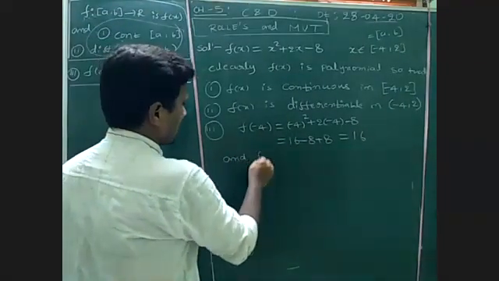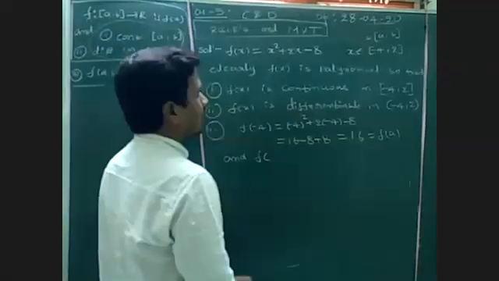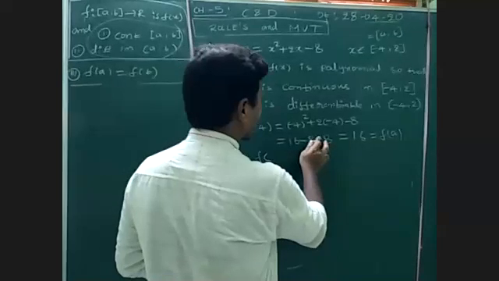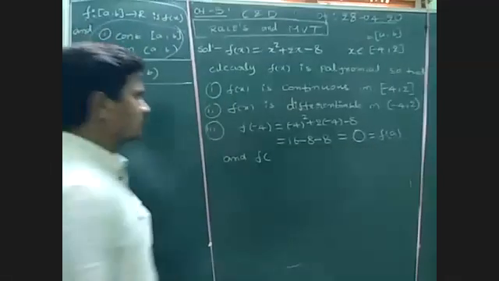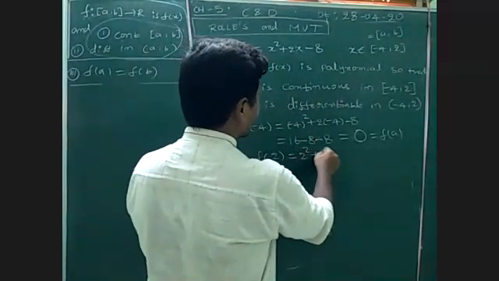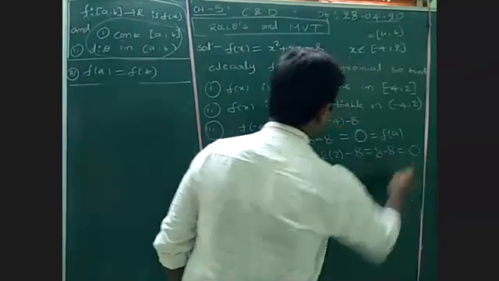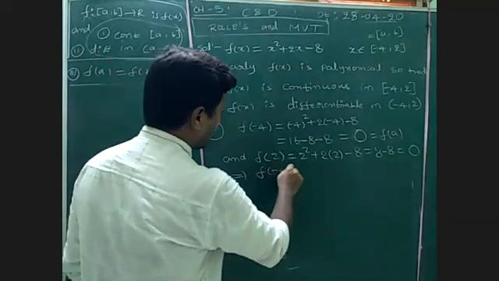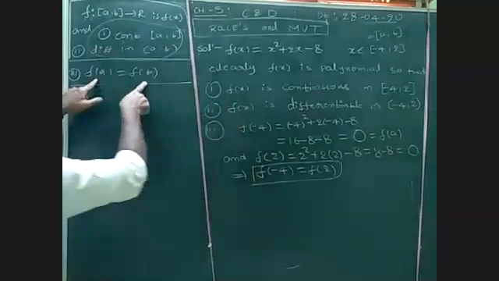Let me recheck: 16 minus 8 minus 8, so the answer will be 0. So f of minus 4 value is 0. In the same way, f of 2 is 2 square plus 2 into 2 minus 8, nothing but 8 minus 8. The value is 0. Therefore f of minus 4 is equal to f of 2, so clearly f of a is equal to f of b.